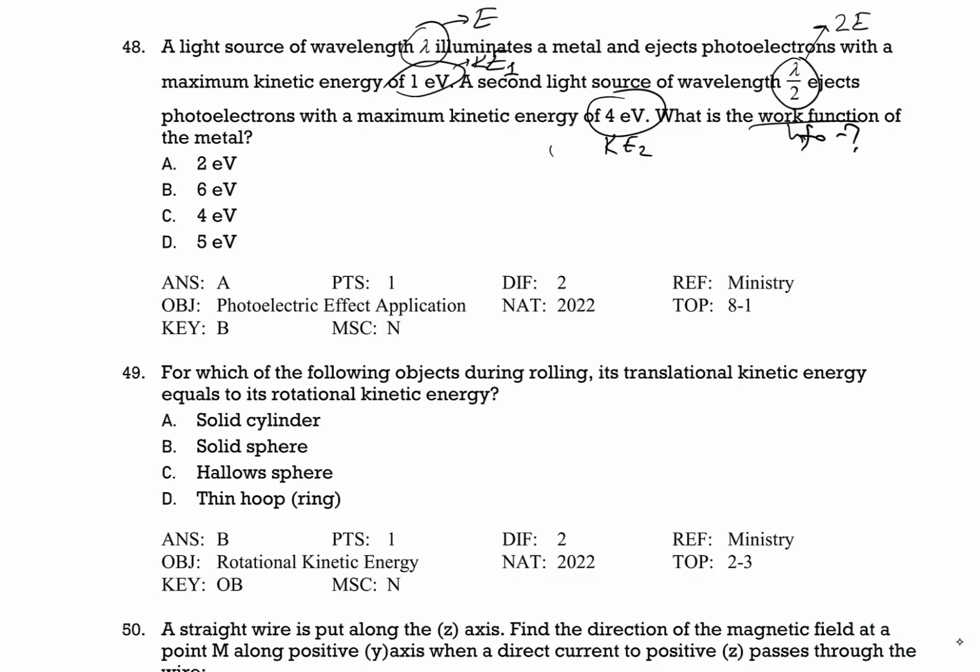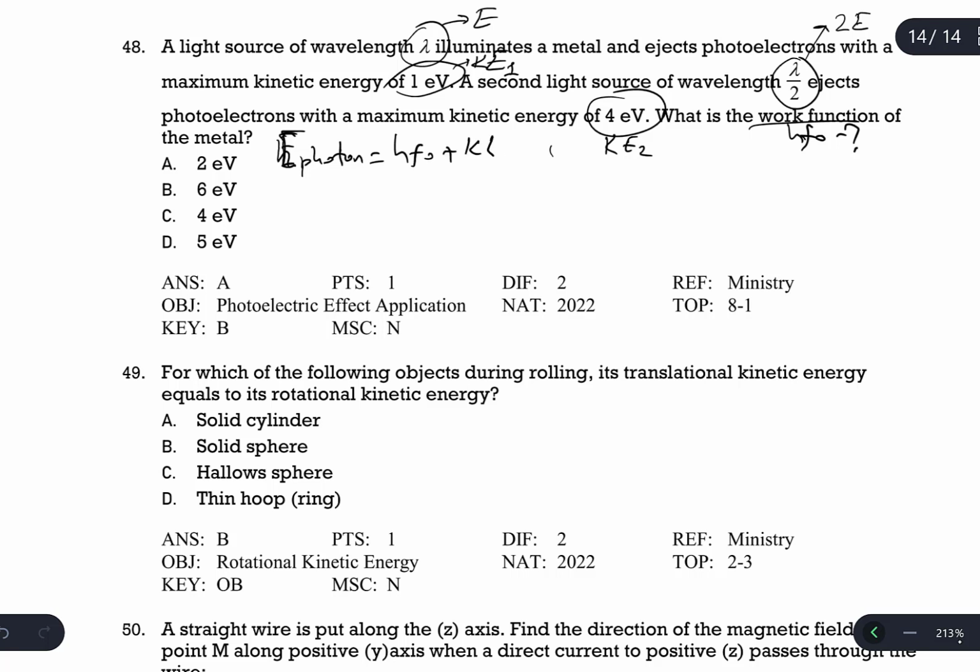I'm going to use Einstein's photoelectric equation: the energy of the photon is used for the work function phi plus the kinetic energy of the photoelectron.